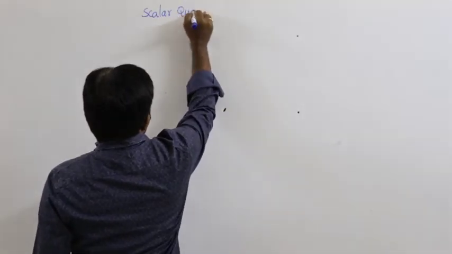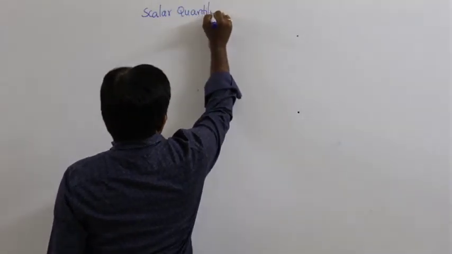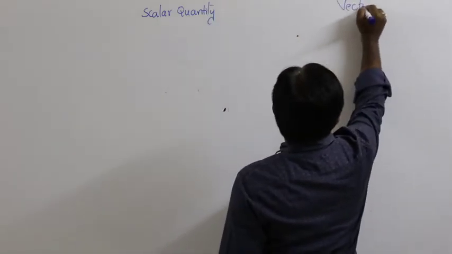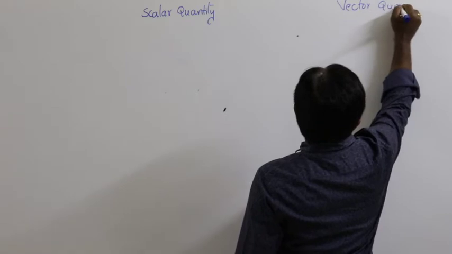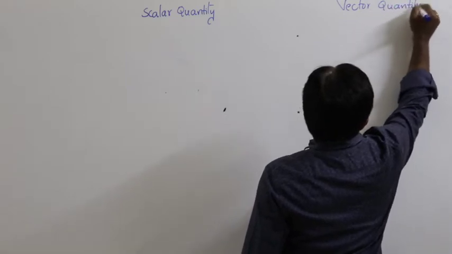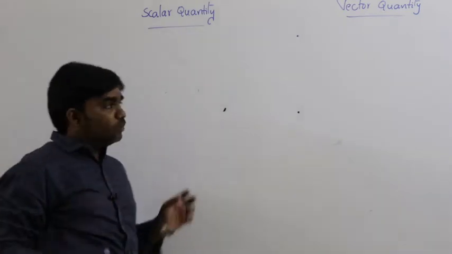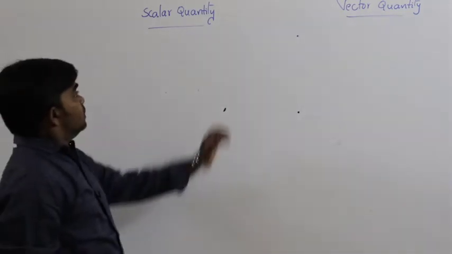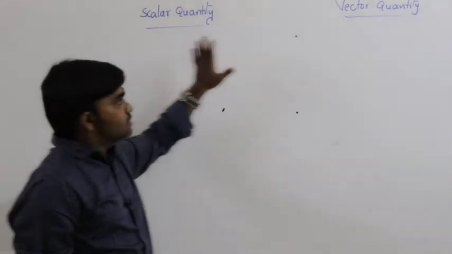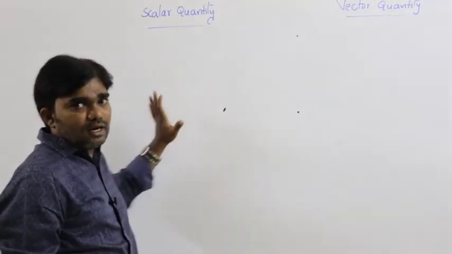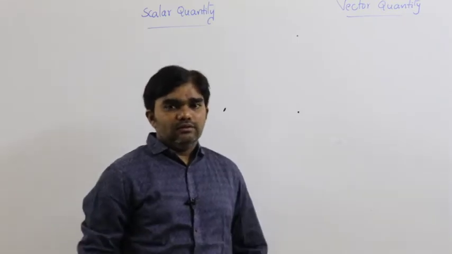So first one is scalar quantity, and another one is vector quantity. Just briefly, we have to know about these two quantities. First one is scalar quantity, second one is vector quantity. What is meant by a scalar and what is meant by a vector?